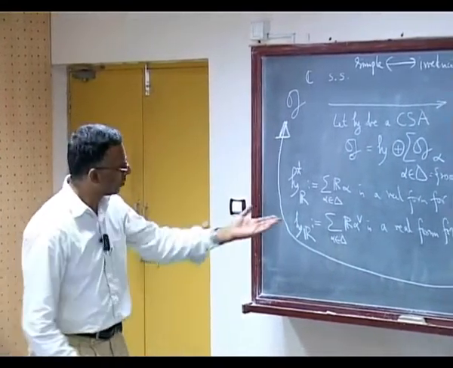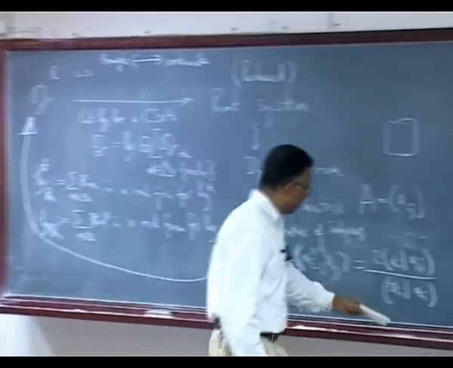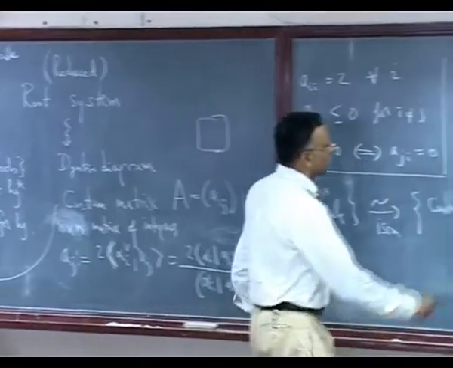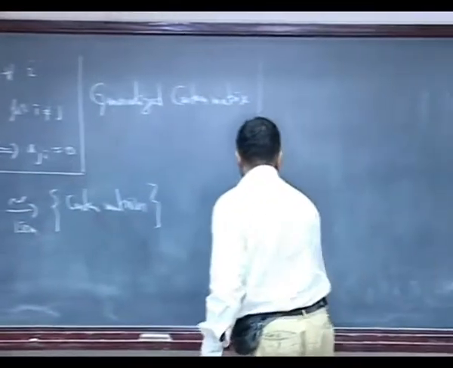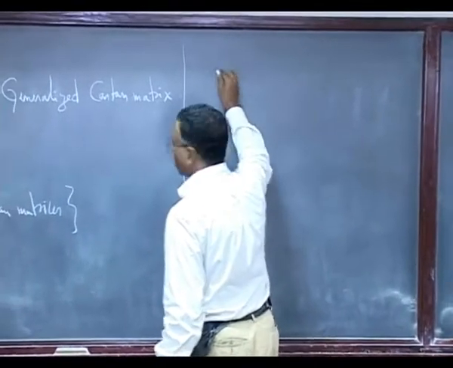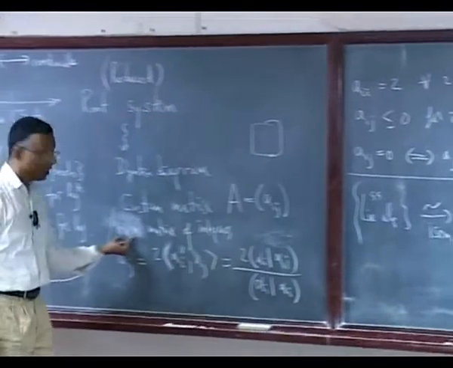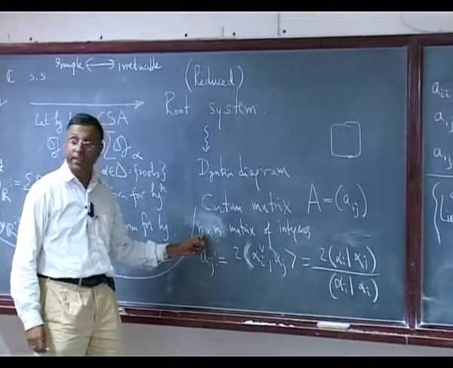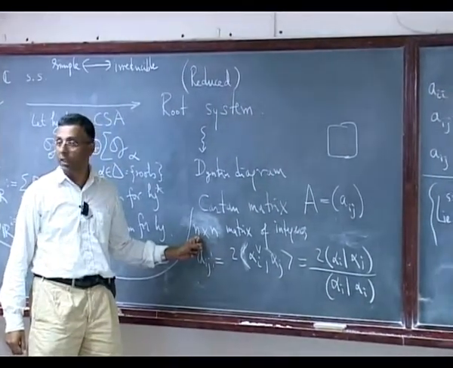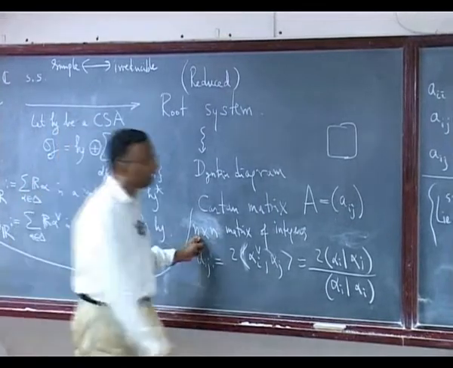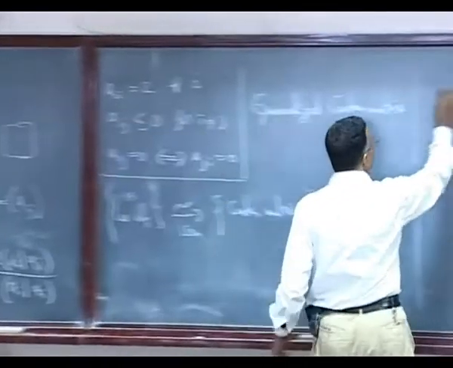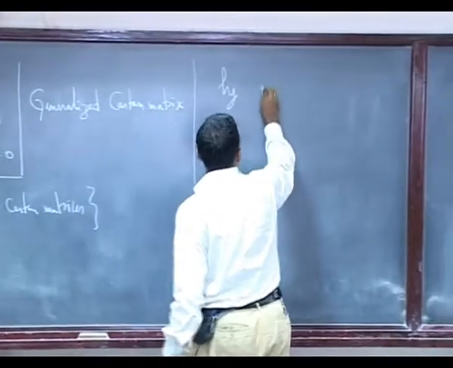So what all information do I have here? I have the dimension n, which is the dimension of the Cartan subalgebra. So I start with H, which is an n-dimensional vector space.